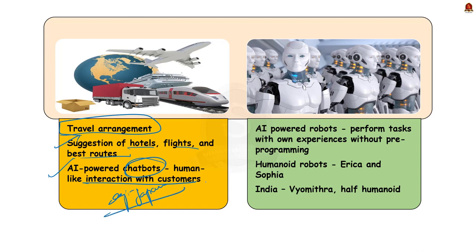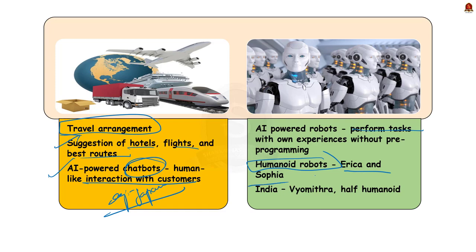See, usually general robots are programmed such that they can perform some repetitive task. But with the help of AI, we can create intelligent robots which can perform tasks with their own experiences without pre-programming. Humanoid robots are the best example of AI in robotics.